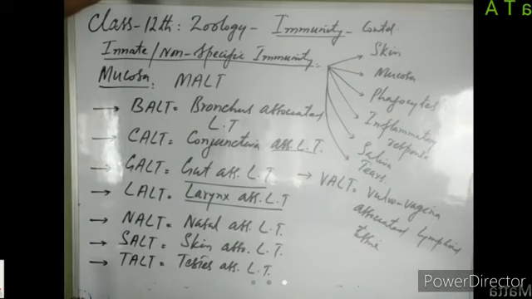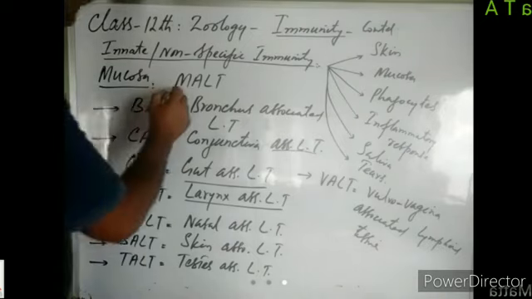This vulva and vagina of the females is prone to the entry of pathogens. So it is protected by lymphoid tissue. The lymphoid tissue which is present in the mucous membrane of the vulva and the vagina is known as WALT. So it deals with the pathogens. It has lymphocytes in it. Those lymphocytes tackle the pathogens which may enter into the vulva and vagina of the female, right?